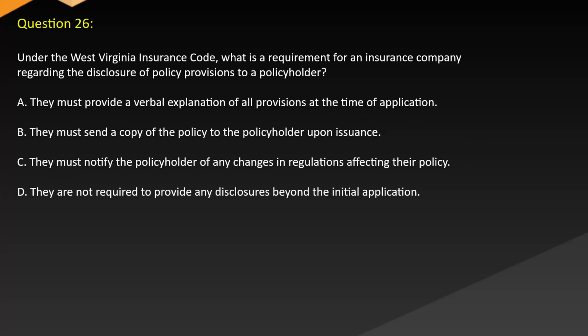Question 26. Under the West Virginia Insurance Code, what is a requirement for an insurance company regarding the disclosure of policy provisions to a policyholder? A. They must provide a verbal explanation of all provisions at the time of application. B. They must send a copy of the policy to the policyholder upon issuance. C. They must notify the policyholder of any changes in regulations affecting their policy. D. They are not required to provide any disclosures beyond the initial application.